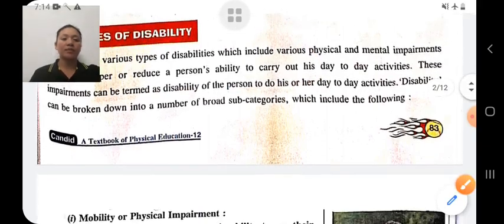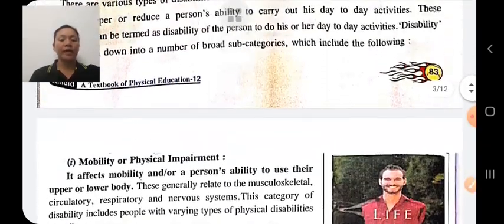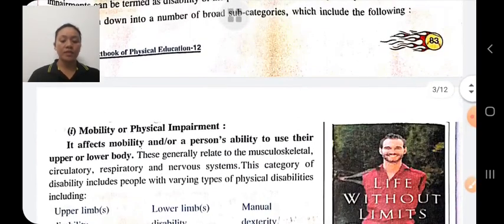The types of disability. First is physical impairment, or mobility impairment. In this disability, it affects the mobility or the person's ability to use their upper or lower body parts. It is generally related to the structure of bones.